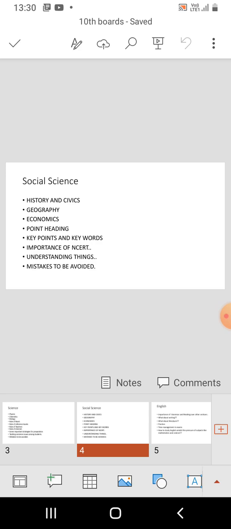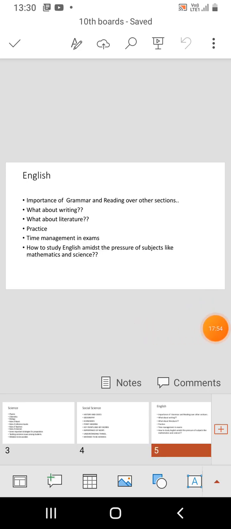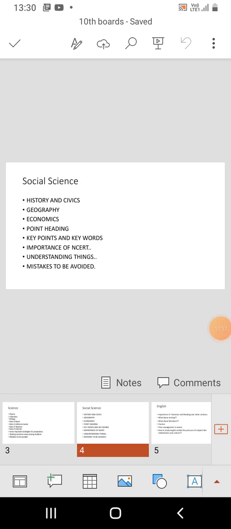Because if someone is weak in SST, then better you give half an hour or 1 hour on your own, by reading, by understanding the things, by making point headings, by applying shortcut tricks to remember everything. That will help in your better performance in social science than joining tuitions.